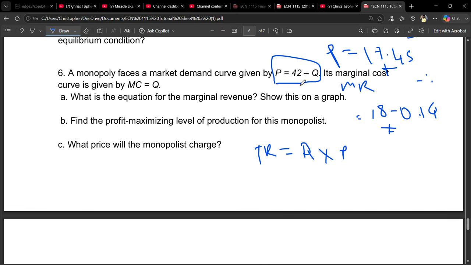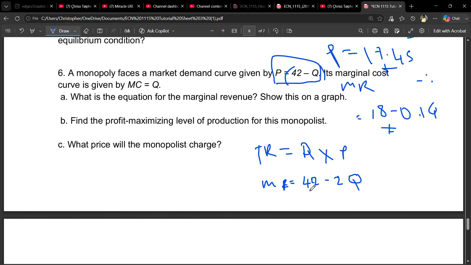If this is the price that we have, we multiply it by quantity and we're going to have 42Q minus Q squared. Differentiating that, our marginal revenue is going to come out as 42 minus 2Q.